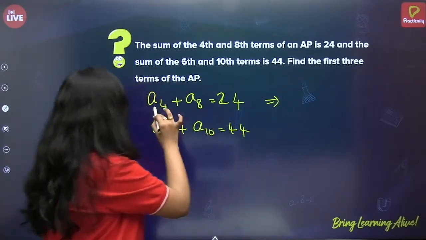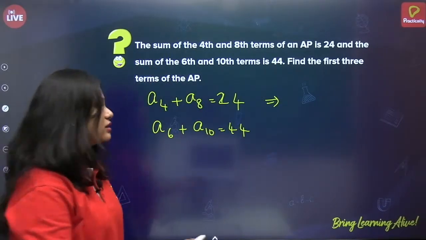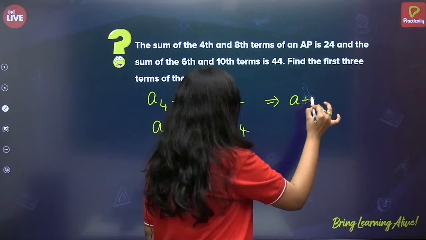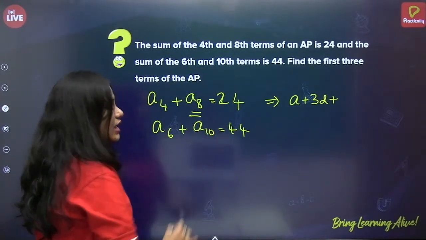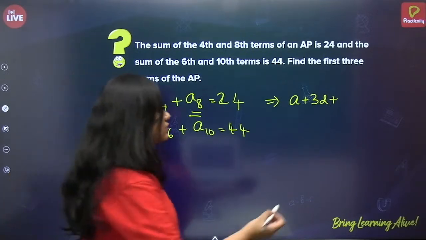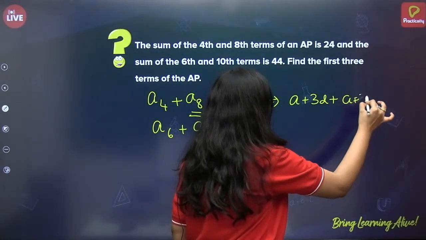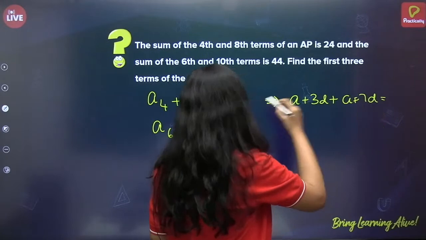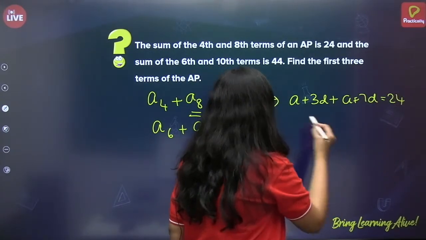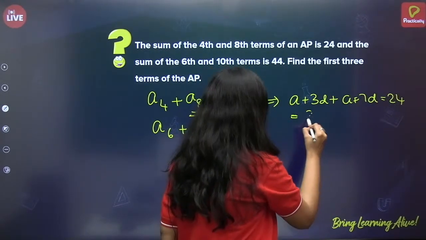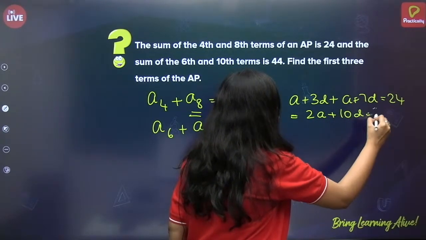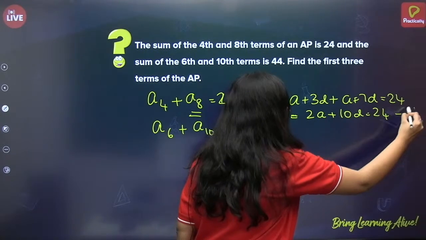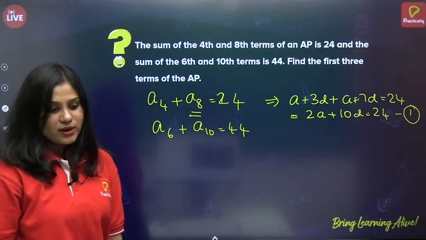How can I write A4? A plus 3D. Correct? So A plus 3D plus, how can I write A8? A plus 7D. So A plus 7D is equal to 24. So what does this mean? A plus A, 2A. 2A plus 10D is equal to 24. So this is my equation number 1.